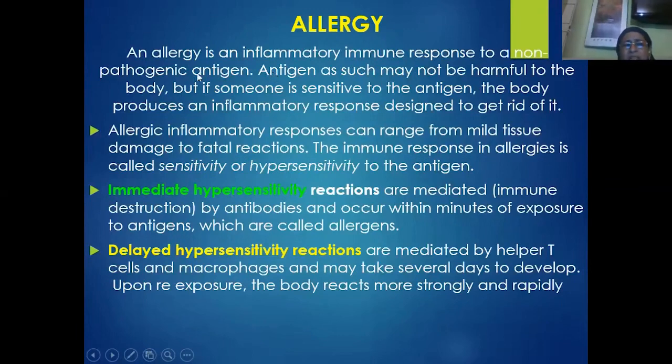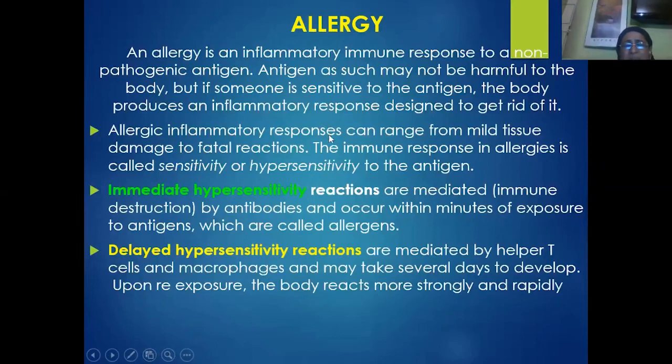So I repeat, an allergy is an inflammatory immune response to a non-pathogenic antigen. A non-pathogenic antigen is therefore also called an allergen. The antigen as such may not be harmful to the body, but if someone is sensitive to the antigen, then the body produces an inflammatory response to get rid of the antigen or the allergen.